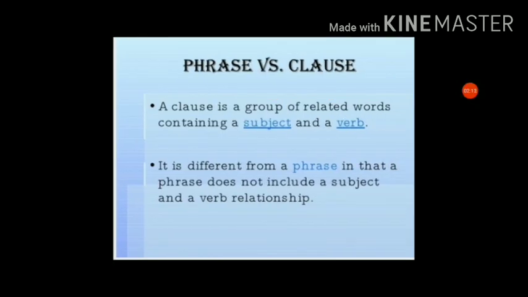So here, phrase versus clause. A clause is a group of related words containing a subject and a verb. It is different from a phrase in that a phrase does not include a subject and verb relationship. So in a phrase we can see there is no mention of the verb and the subject. Okay.